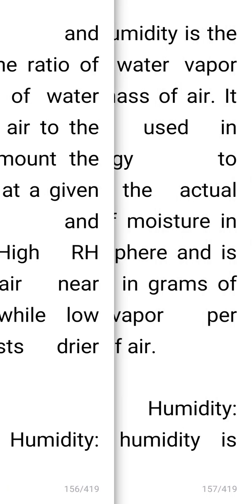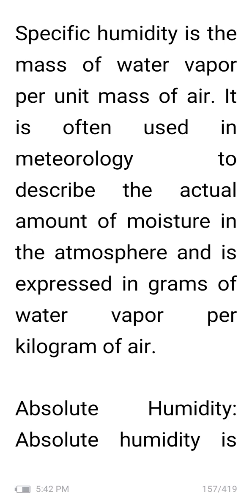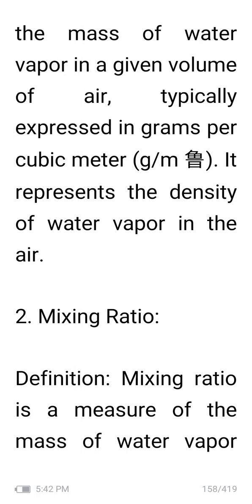Then specific humidity. Specific humidity is the mass of water vapor per unit mass of air. It is often used in meteorology to describe the actual amount of moisture in the atmosphere and is expressed in grams of water vapor per kilogram of air. Then absolute humidity. Absolute humidity is the mass of water vapor in a given volume of air, typically expressed in grams per cubic meter. It represents the density of water vapor in the air.